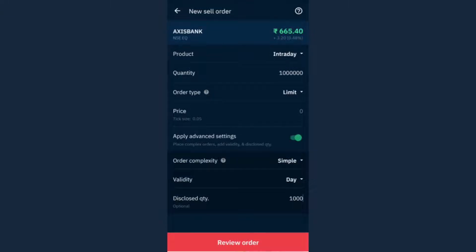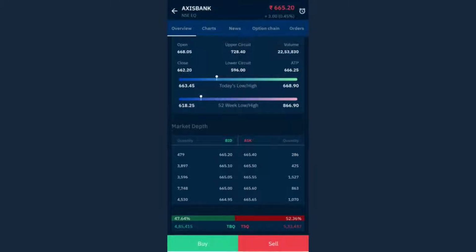So if I show this market depth table to you, you see that the price is changing every second, and the quantity also is changing. So see, if you just take a screenshot, and you see that the price let's say is 665.20, and the quantity, let's say, was 400 beside that.